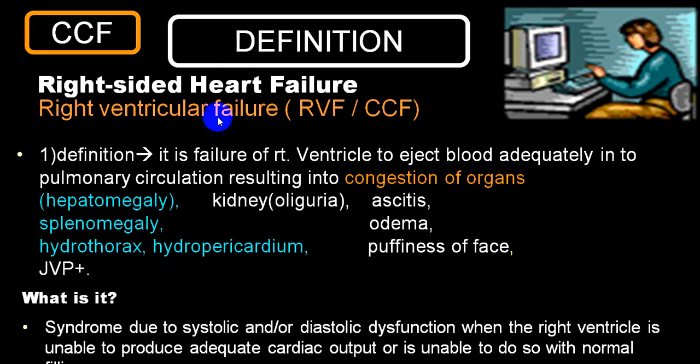So right ventricular failure is a failure of the right ventricle to eject blood adequately into the pulmonary circulation. Secondary to this, the person gets congestion of organs like hepatomegaly, splenomegaly, hydrothorax, hydropericardium, JVP elevated, ascites, edema of lower limb, puffiness of face, and oliguria. So we use the word right ventricular failure, or we call it congestive cardiac failure. Now this congestive cardiac failure word is almost gone.